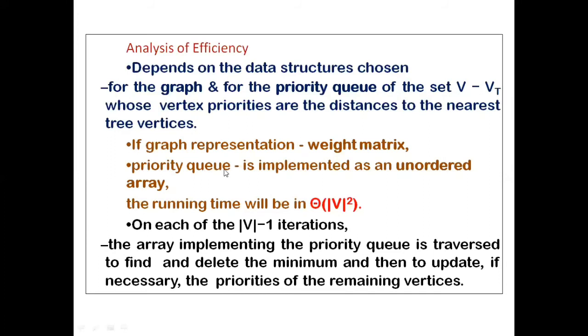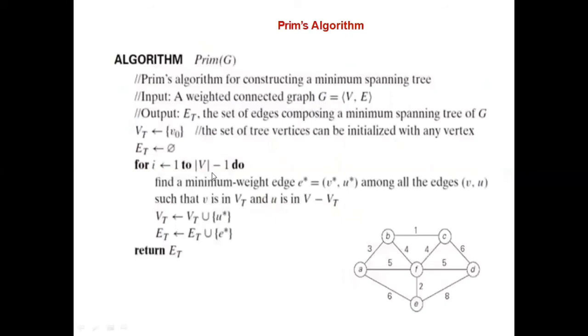If the priority queue is implemented using an array and the graph is represented through a weighted matrix, the running time of the algorithm will be order of n square, or |V| square. That means its square will be the complexity, because the operation repeats V minus 1 times, and every time you are deleting one vertex from the priority queue which has the minimum weight.